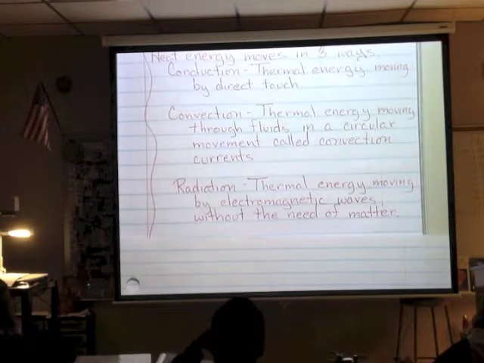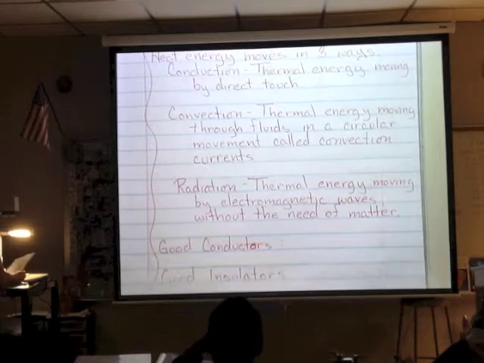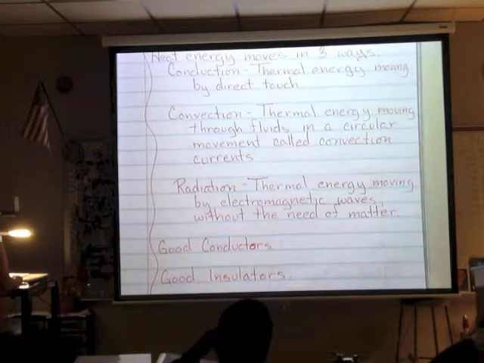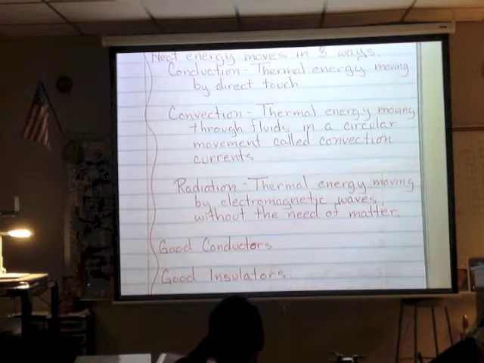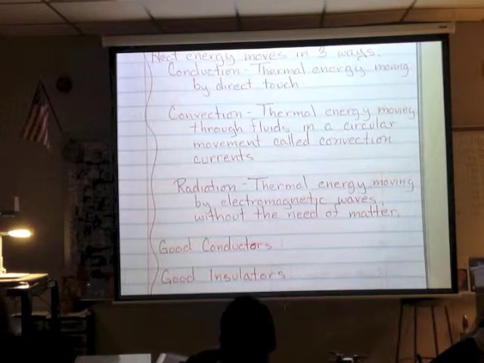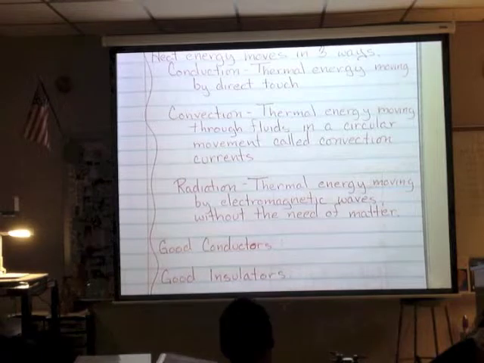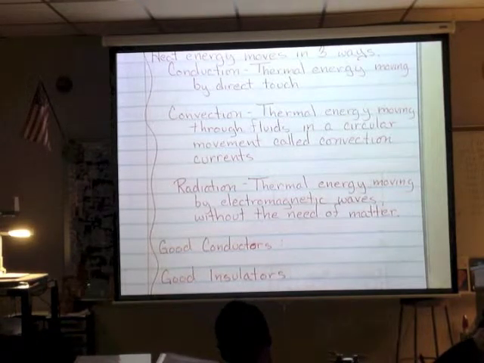Okay? So, when we talk about these, I like talking about conductors and insulators. Because when we talk about thermal energy, it's heat. So you want to think about things that are good conductors of heat that are going to allow this transfer to move very easily, and good insulators which are not going to allow things to move very easily.